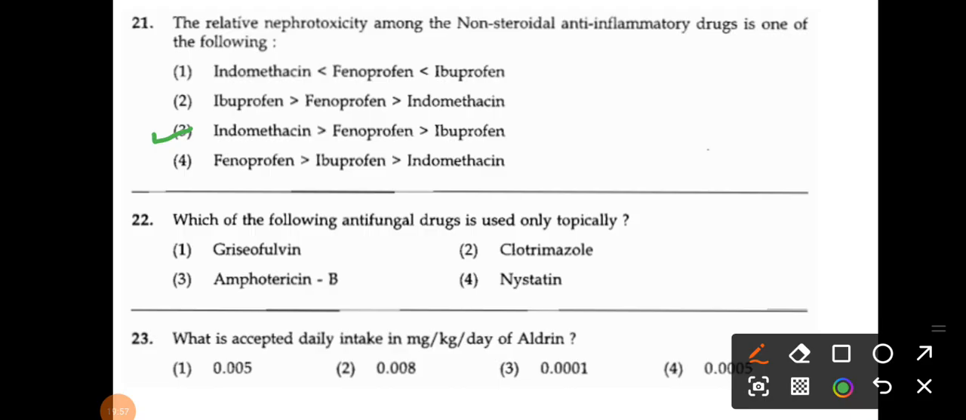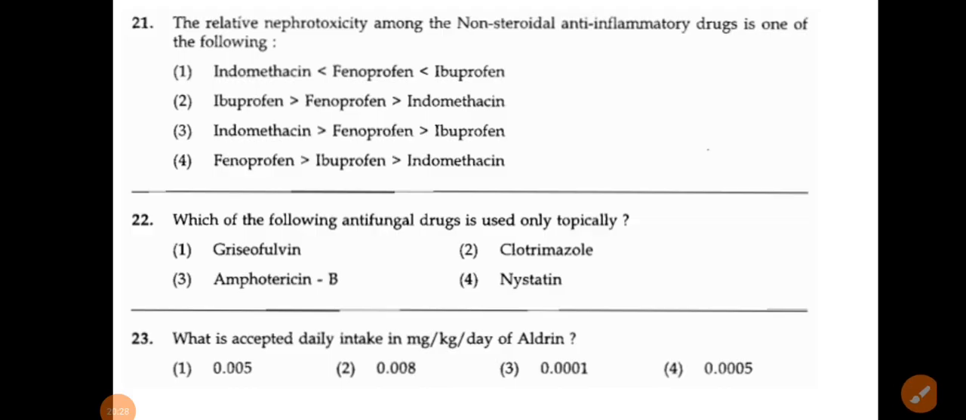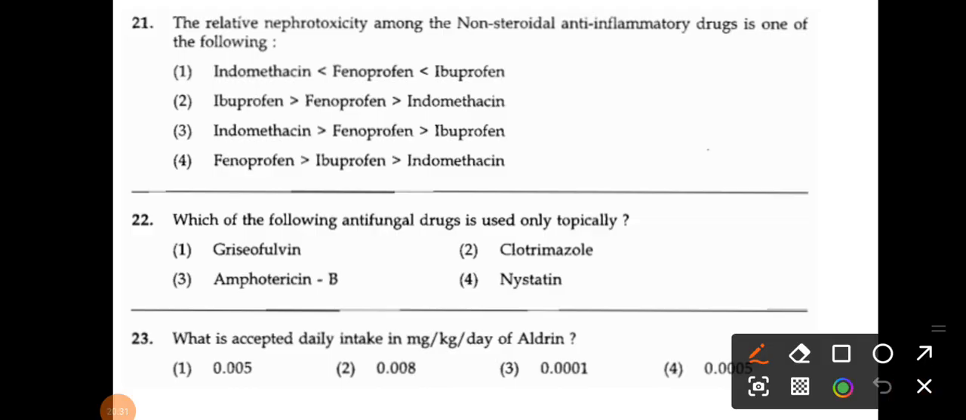The next one, question number 22. Which of the following antifungal drugs is used only topically? So the options are griseofulvin, clotrimazole, amphotericin B, and nystatin. So what is the correct answer? That is nystatin. So nystatin is used only topically. So what is the acceptable daily intake in mg per kg per day of aldrin? So options are 0.005, 0.008, 0.0001, and the last option is 0.0005. Okay, so question number 23, the correct answer is option number 3, that is 0.0001.